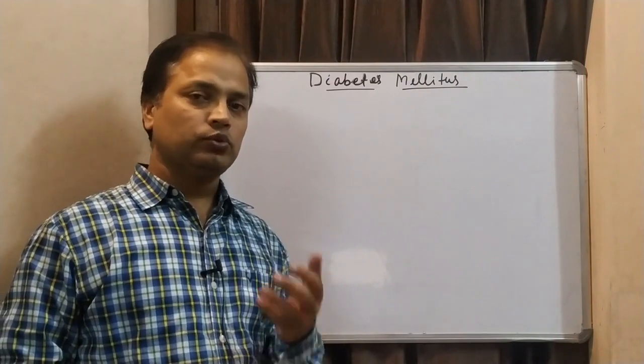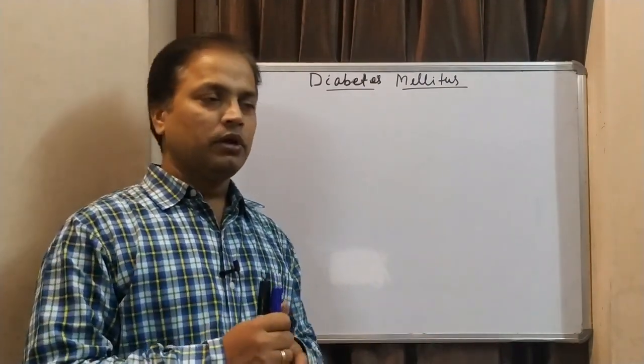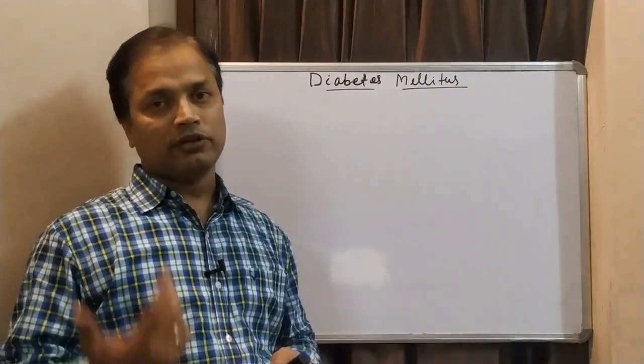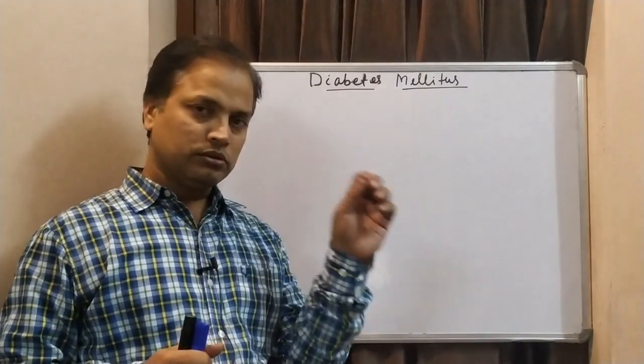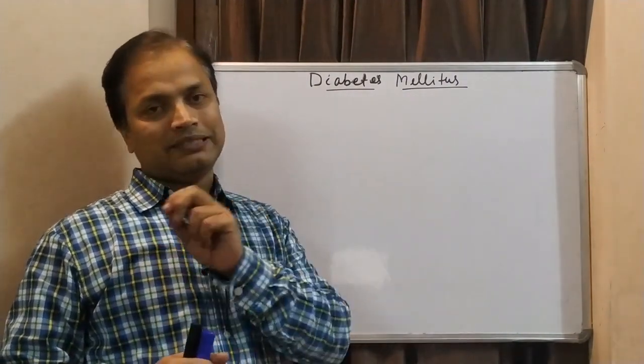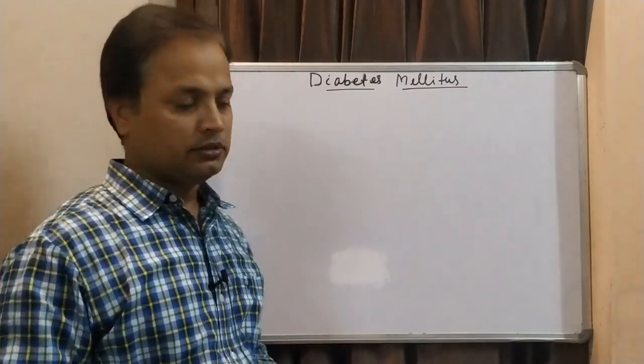Diabetes mellitus causes two types of abnormality, which we will see in the diabetic complications: microvascular complications and macrovascular complications, meaning organs with thin capillaries and organs with thick capillaries.